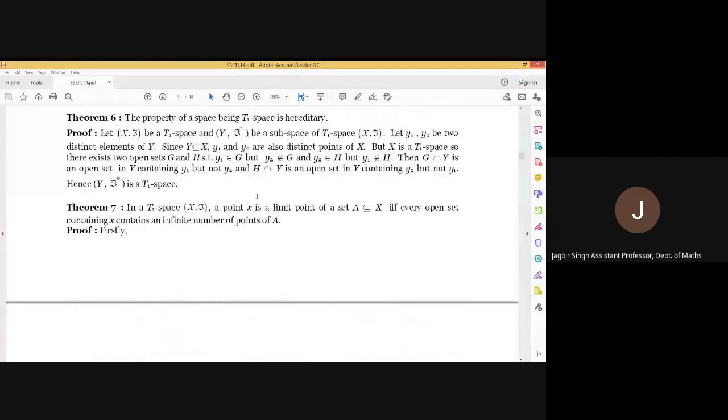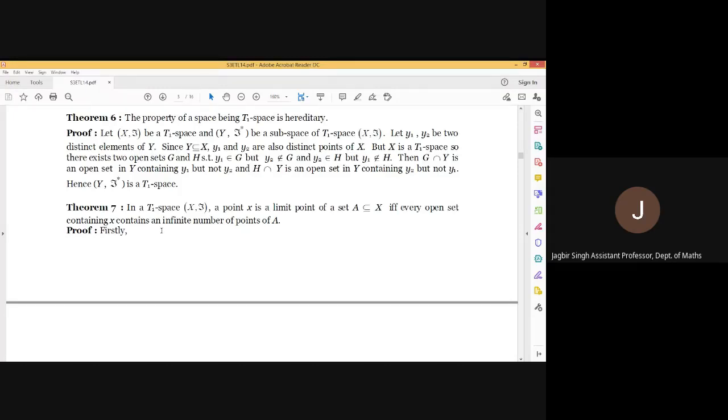In the next theorem, we are just stating that if a topological space is T1, and a subset A is considered, then an element X is a limit point of A if and only if every open set containing X contains an infinite number of points of A.